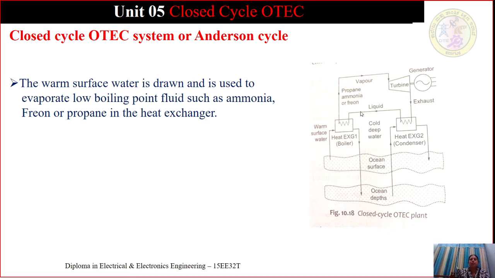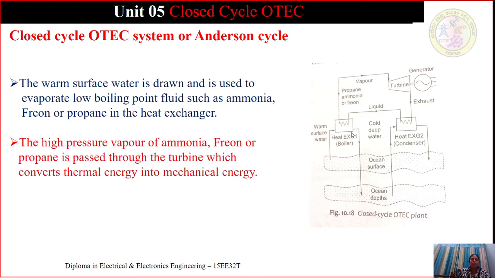In heat exchanger 1, the warm water which has been taken from the ocean surface is fed to the heat exchanger 1 where the low boiling point fluid, propane, ammonia or freon, gets vaporized.